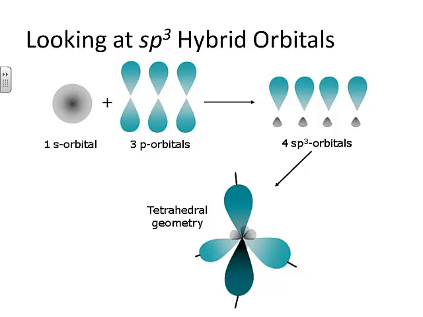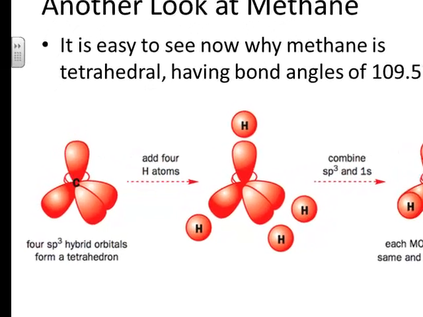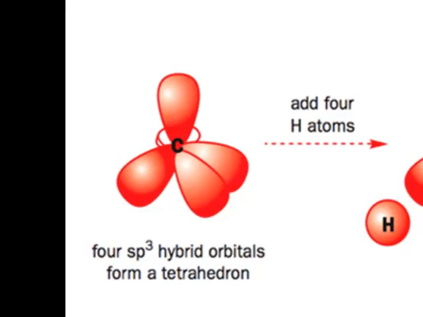So we get a tetrahedral geometry when you have 4 sp3 orbitals formed. Now that we understand this formation of hybrid orbitals, it's easy to see why methane would turn out to be tetrahedral. Notice we have this carbon on the left, which has all of its s and p orbitals hybridized to form these 4 sp3 hybrid orbitals.